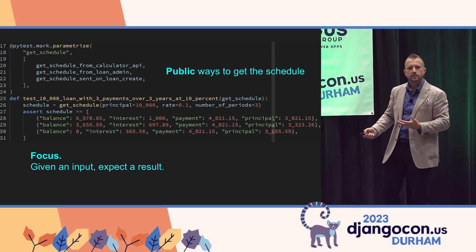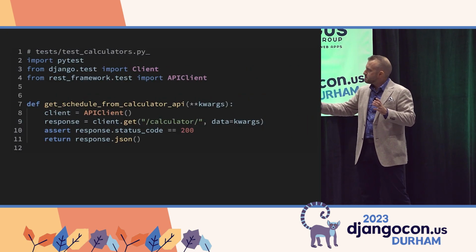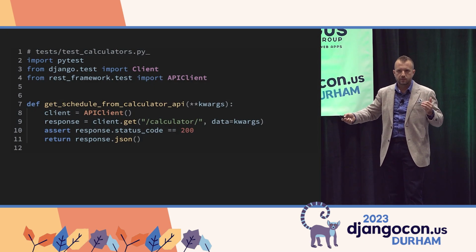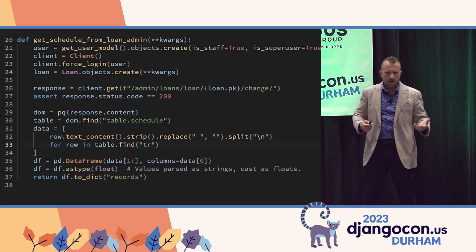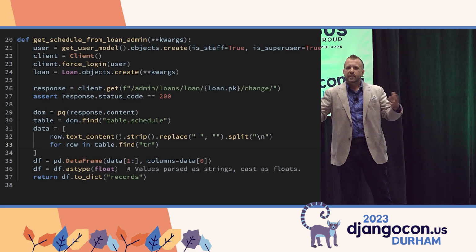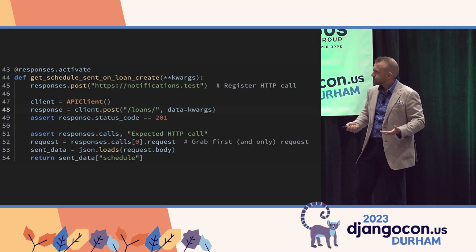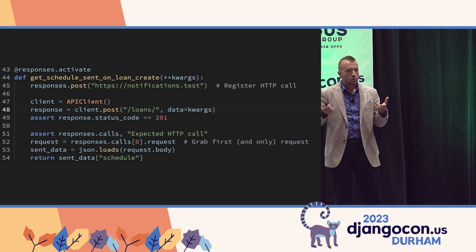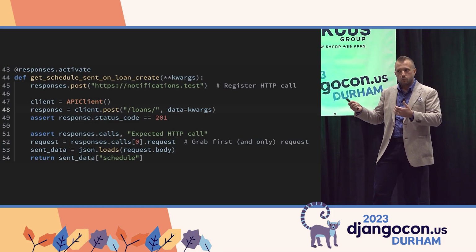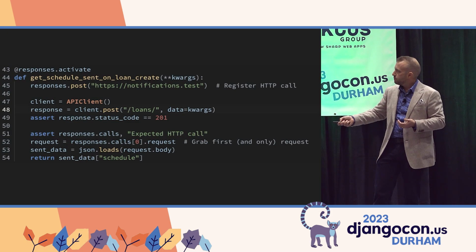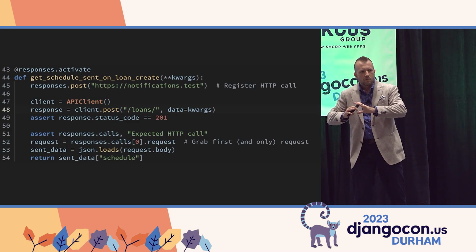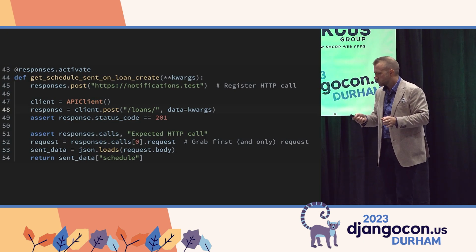What if we were to do something like this? Well, then we would implement these functions, right? The API, the first one, was pretty simple. We just return the data as is. The second one's got a little more setup, right? We have to create the super user, log them in. We've got HTML and then so on, but we get it into the format that we've come to expect. And then finally, our request out to the internet, right? We'll get what's intercepted from the responses, and we'll pluck out the property that we care about, which is the schedule. There's other pieces of data that are being sent, but we're testing that separately. Here we're focusing on the schedule.